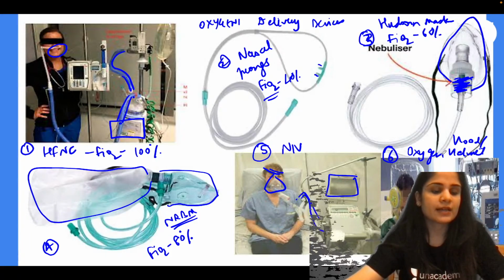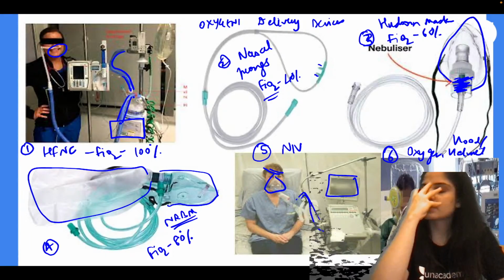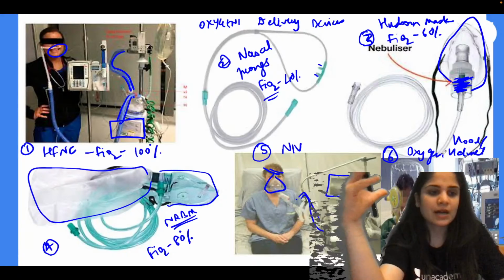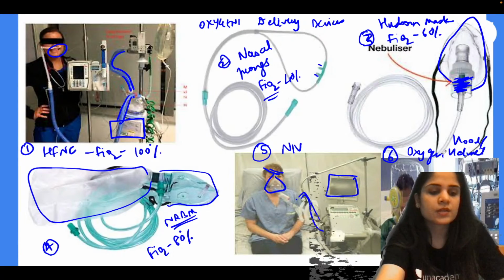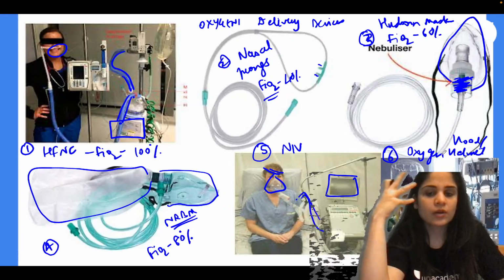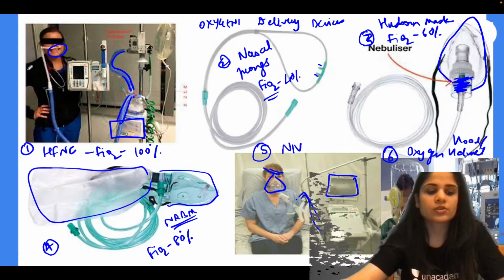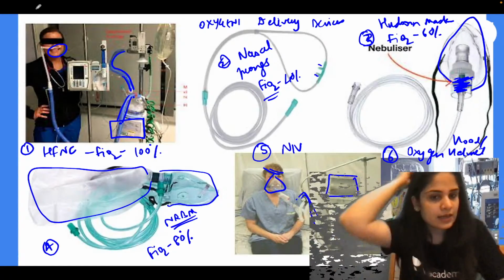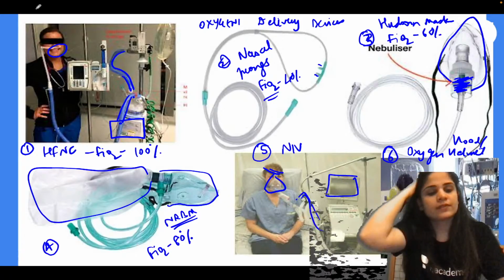Now it is used in pediatric patients. In pediatric patients, they don't like to put a tight mask. They don't like to put anything in their nose. So instead of having a nasal cannula or an NIV mask, we can put an oxygen hood on them. Okay. So these are all our different types of oxygen delivery devices.